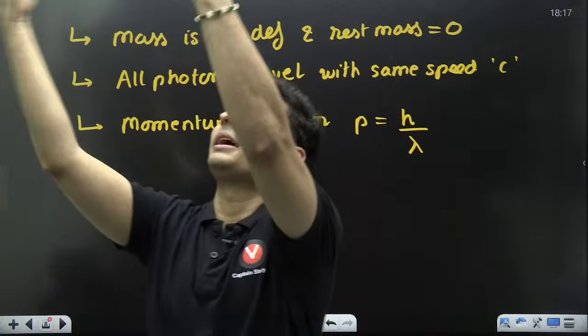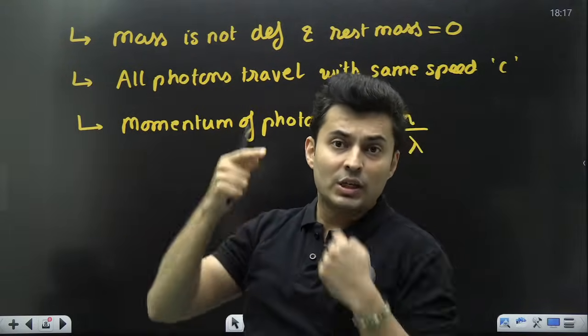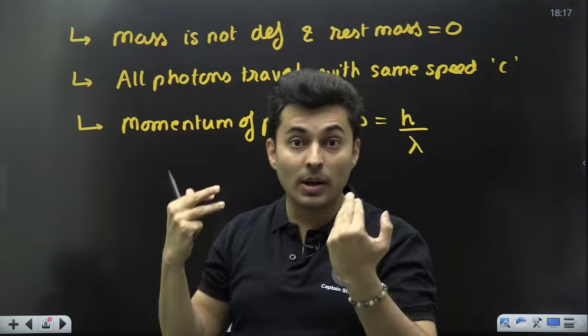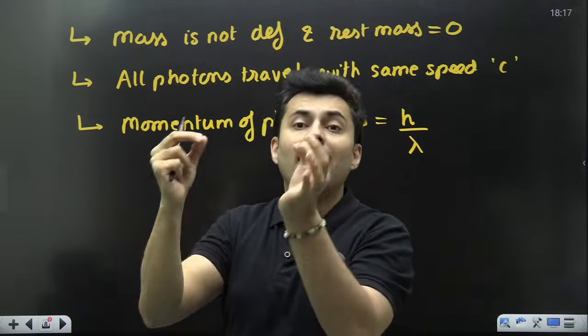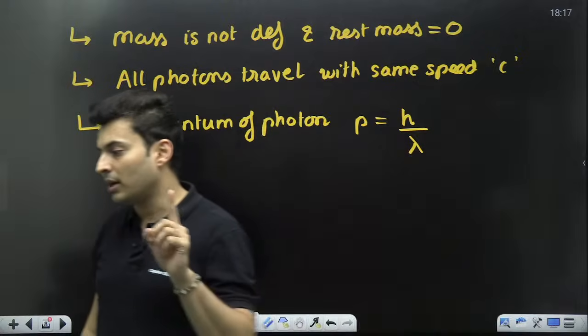So light is falling. Right now light is falling on me. I know the wavelength of the light. So the photons which are coming and hitting me, they have some momentum. So the momentum is given by h by lambda of each photon. I hope this is clear.